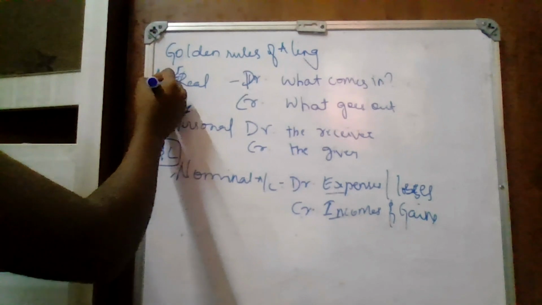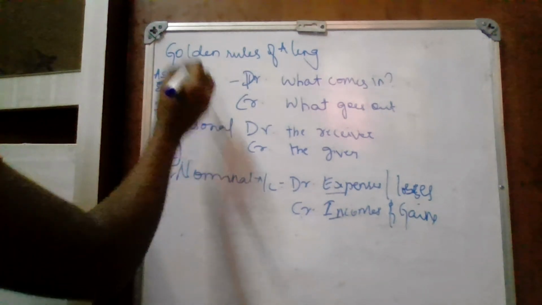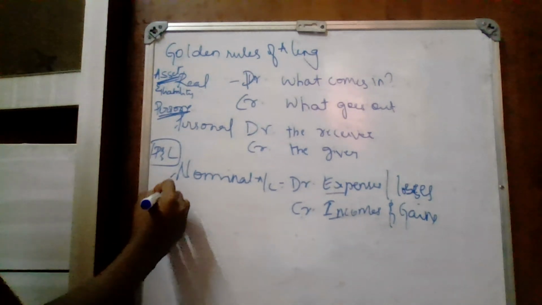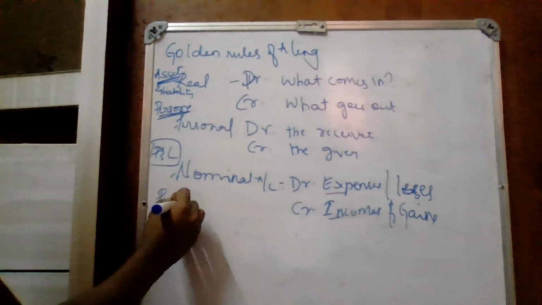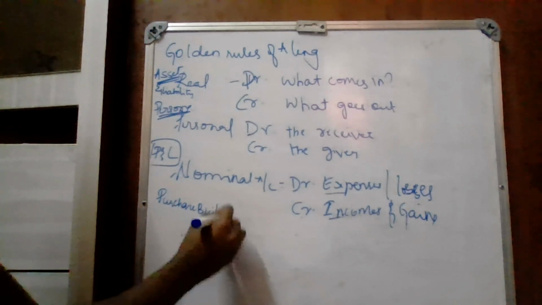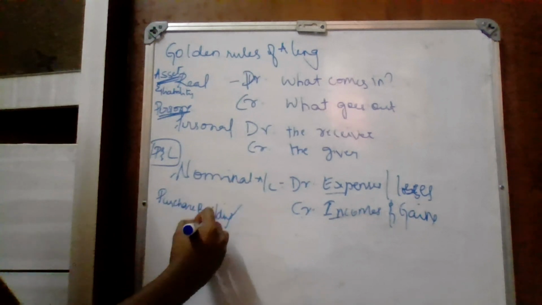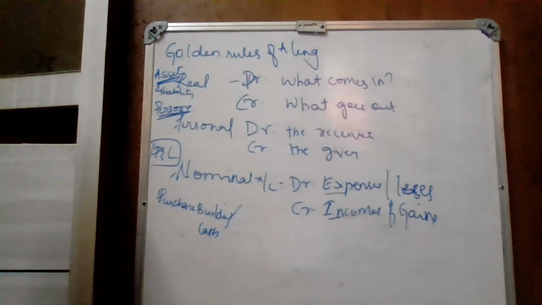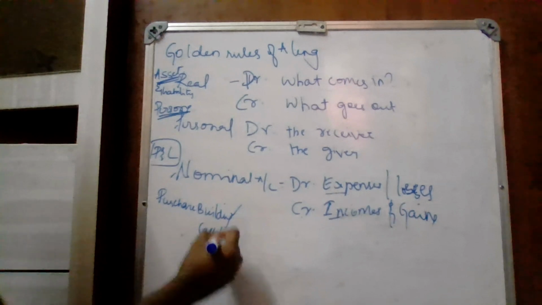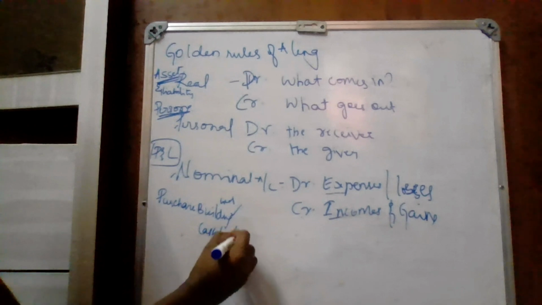Okay, here asset and liability. We'll see one example of real account. Purchased machinery or purchased building. Purchased building, what is coming inside? Building is coming inside. What is going outside? Cash is going outside. Suppose it is not made on cash basis, it is on credit basis, then it shall be the vendor's account.